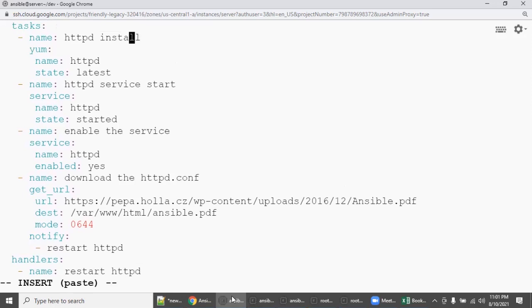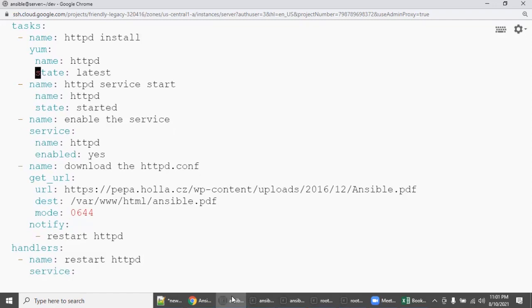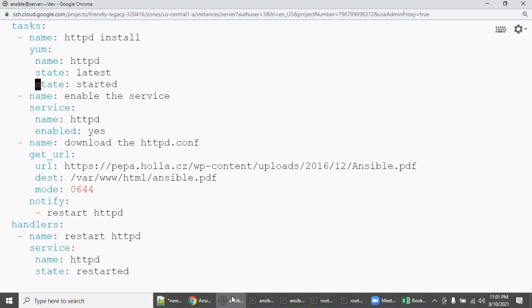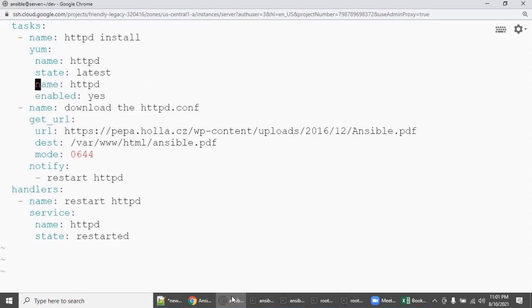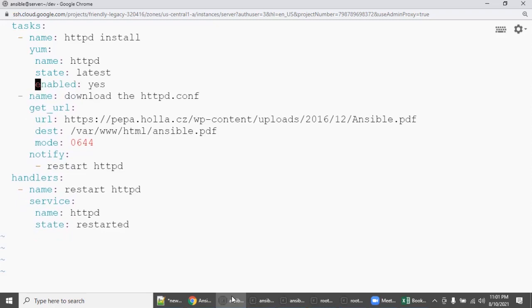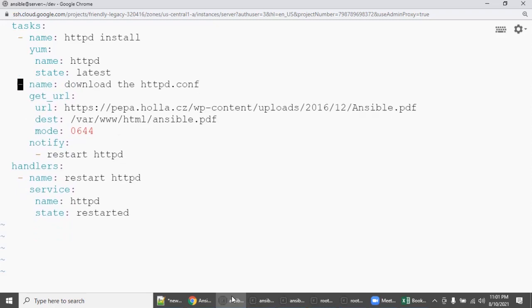We will mention, even we no need to mention the service start. Why? Because we have mentioned it in the handler section. So remove this section. It's no need, because I want to remove it in front of you. That is why I mentioned it in the example. So enable the service, yes. So this also you remove it, because we can mention it here itself.